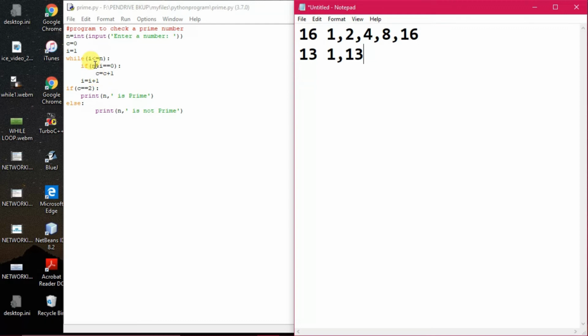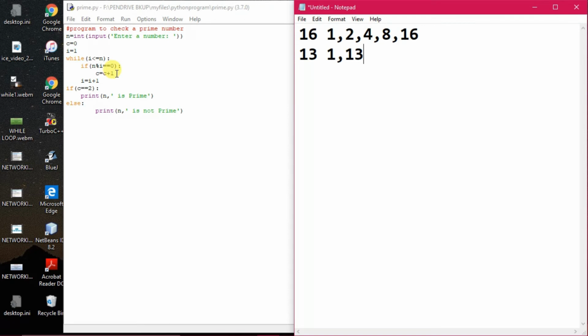After 1, n will be divided by 2, then 3, then 4, then 5, then 6, and whenever the remainder becomes 0, the value of C increases.